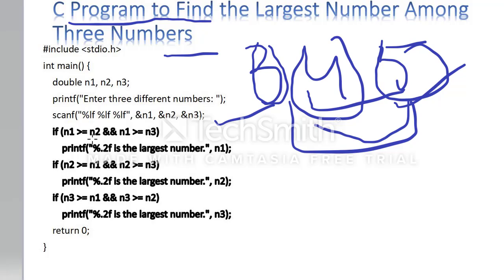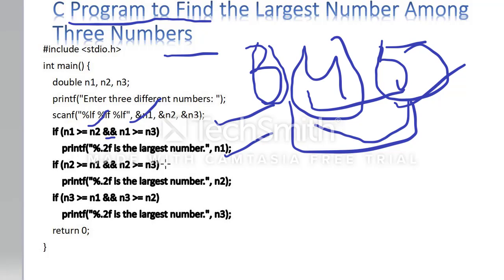If n1 is greater than or equal to n2 and n1 is greater than or equal to n3, with a logical AND: if both are true, then you can print this statement. Otherwise, the condition will be false. So here n1 is greater than or equal to n2, and also greater than or equal to n3, then it is the largest number.